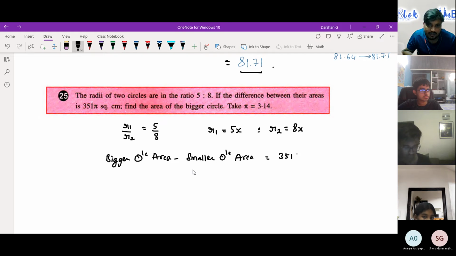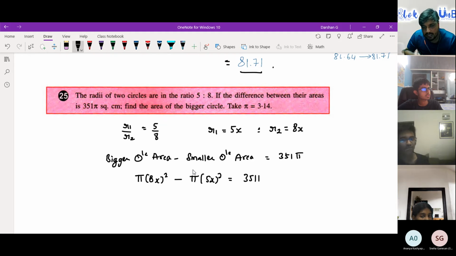If you get this right, everything else is mathematics. From here, everything depends on your skills of how to solve this question. It is area, so it is pi r square: pi into 8x the whole square minus pi into 5x the whole square, that is equals to 351 pi.